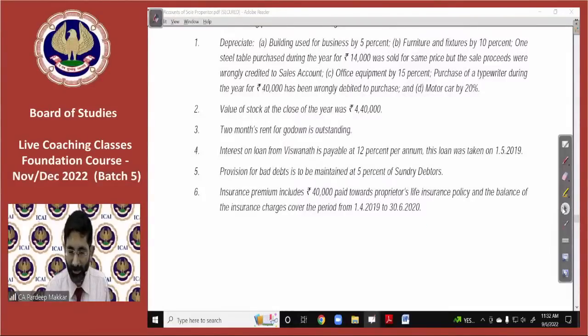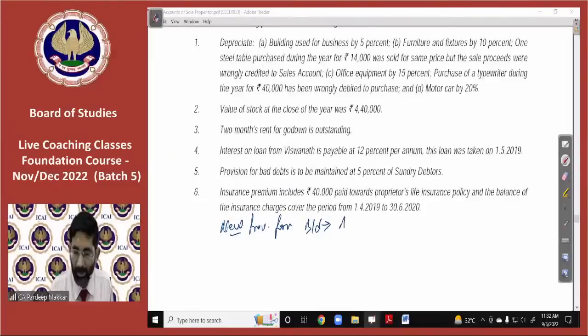So coming to provision for bad debts, for that we know it very well, there is no adjustment in debtors. So let's note it down with you. Whenever provision for bad debts is to be calculated, first of all, I would like to give you the concept of provision for bad debts. This is a new provision, whichever is given in adjustments.